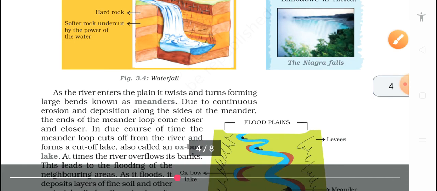So now we'll talk about the meander. A river entering the plain twists and turns, forming a large bend known as a meander. Due to continuous erosion and deposition along the meander, over the course of time the meander loops get cut off from the river, and it forms oxbow lakes.